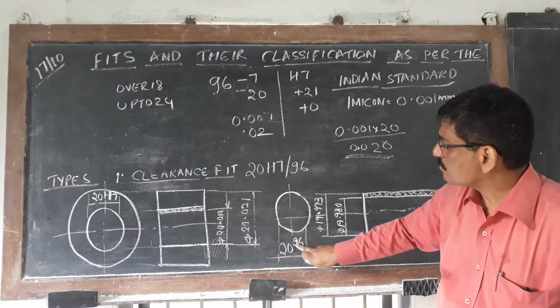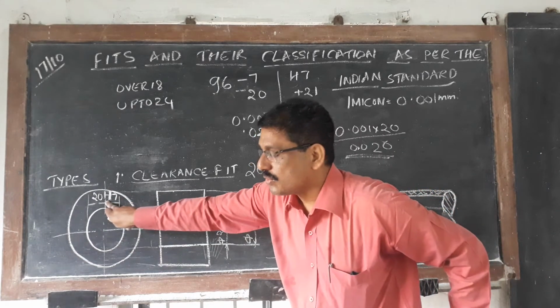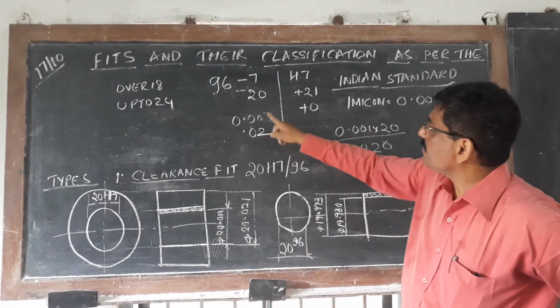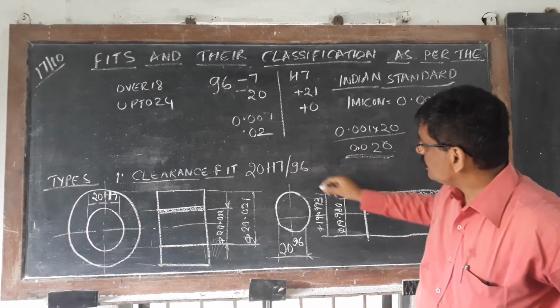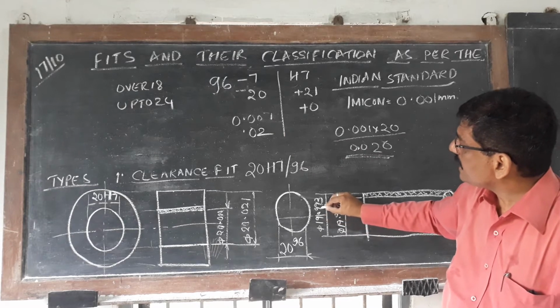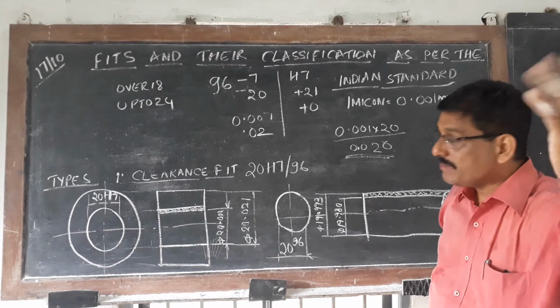Small alphabets are for shaft, capital alphabets for hole. So 20 minus 0.007 gives 19.993 mm, that is the upper limit.